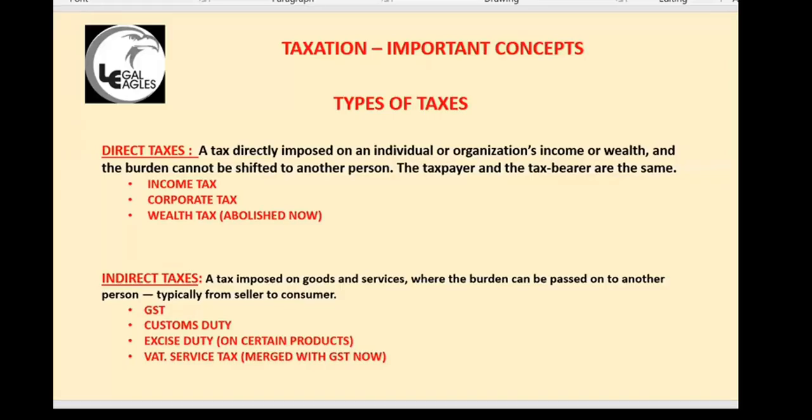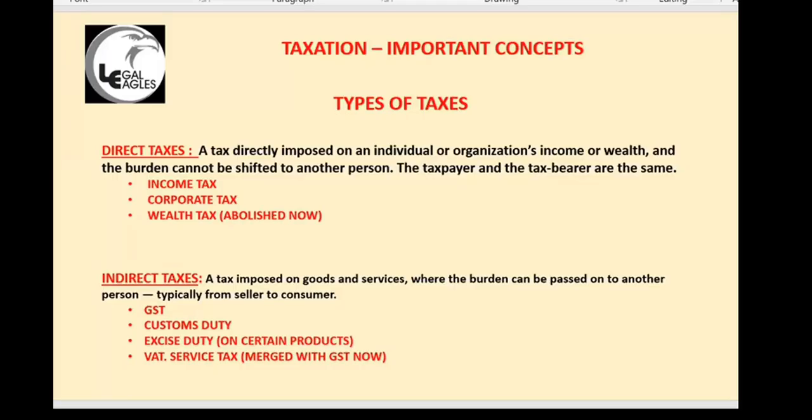And taxes are classified into two things. One is direct taxes and another is indirect taxes. Direct taxes are income tax, corporate tax, wealth tax. Now wealth tax is not there. Since a long time wealth tax is abolished. Only income tax is there, corporate tax is there. Income tax is direct tax. It is taxed on our income. Okay. So how much income we are earning in a year, we have to pay tax on that income. That is income tax.